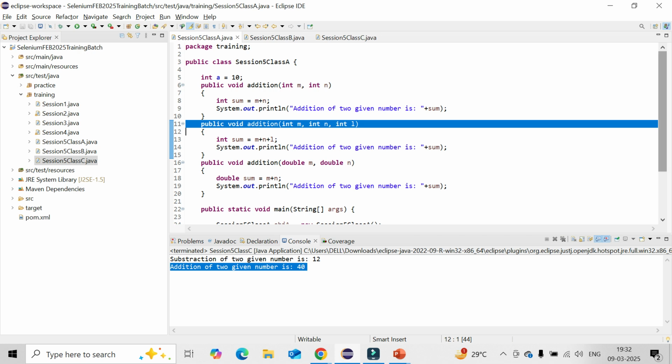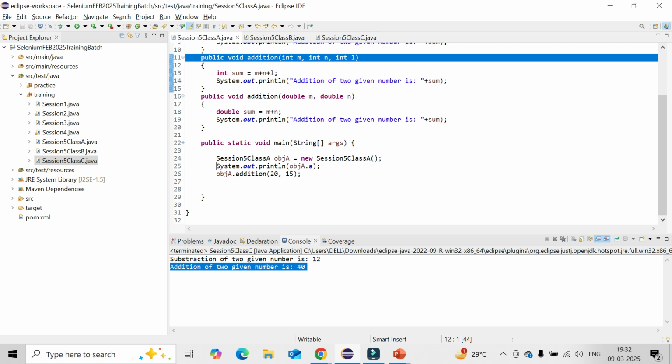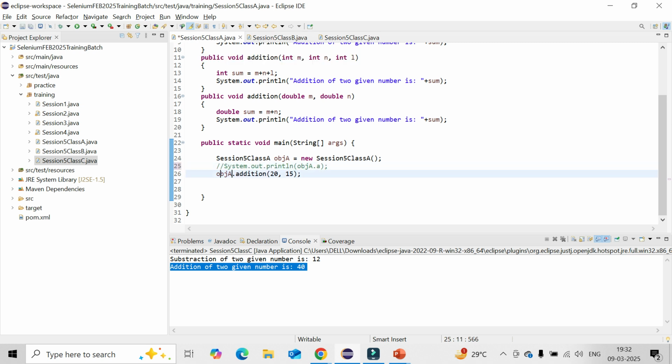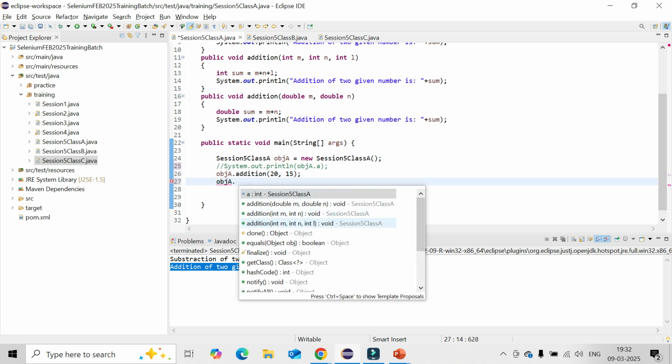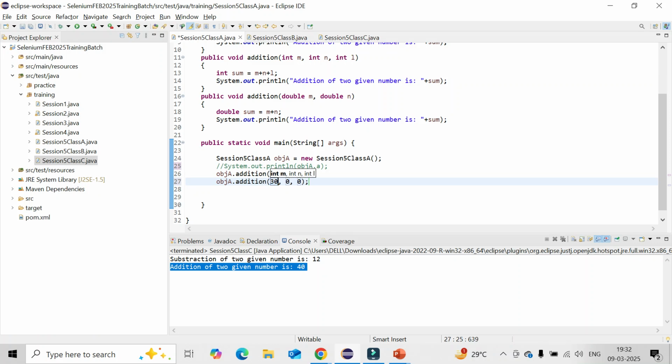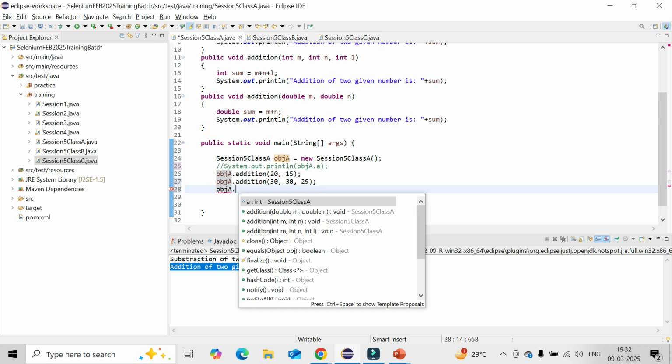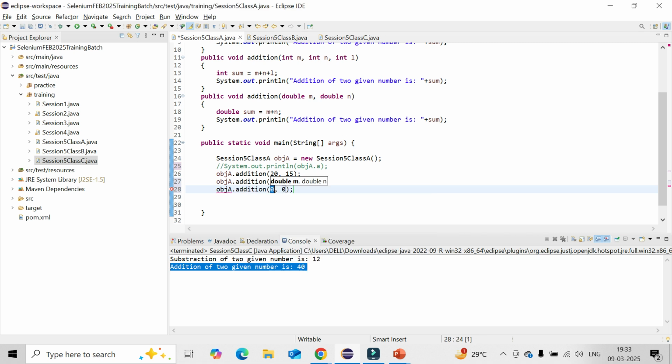Okay, so now you can try to access all this part. Let me comment out. So this is already accessed. Now let's try to access the other one. Let's see, press dot. You could see these 3 methods are coming here with the same name, same class. So here I can use that one. I need to give it 3 variables, 30, 30, say 29. Okay, I will try to call the other one, dot. Here I can call the double version. So I can give some double value instead of integer. Okay, so it will work.